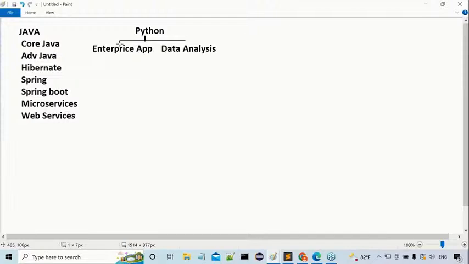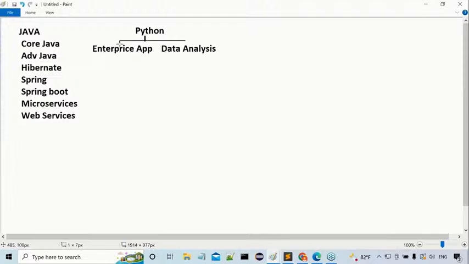If we come to this enterprise application side now, here we have to learn core Python. Next one is advanced Python. Then after that, frameworks, Django. Then after that, what next one here? After that, REST API. Another Django alternative is what? Flask also exists. These many things we have to learn at the enterprise application level.